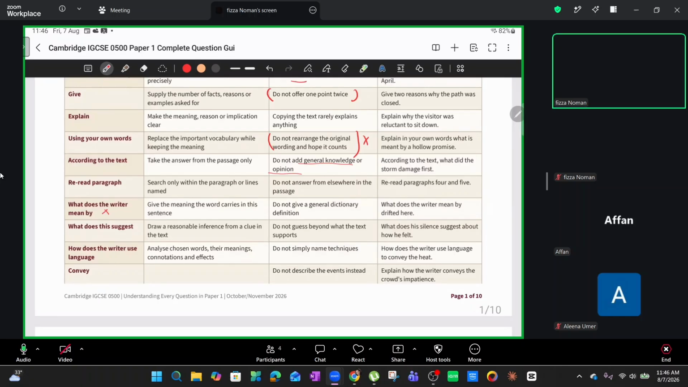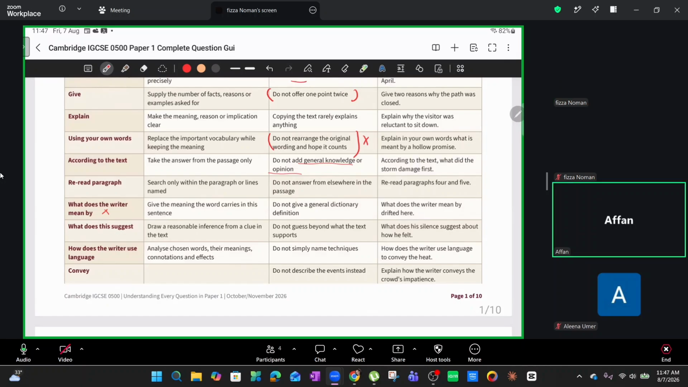So basically, drawing inference means understanding something, reaching a conclusion by going through certain clues. That's literally what happens in a court of law. Isn't that the case? They have evidence, they have clues, and then they get to a certain conclusion, right? So that's basically what this means.